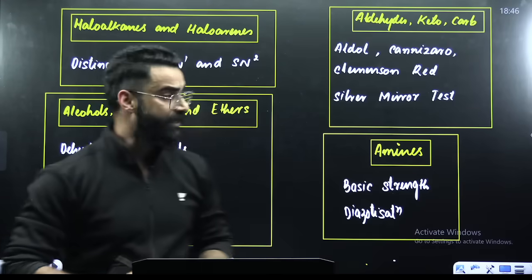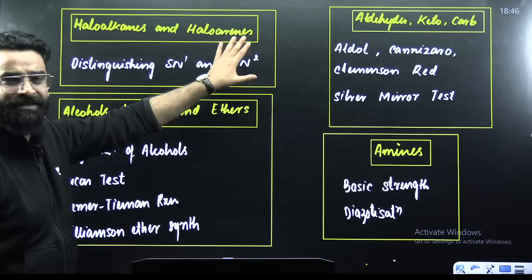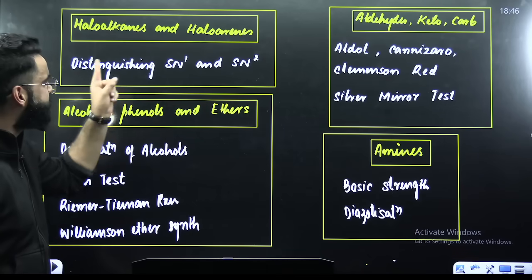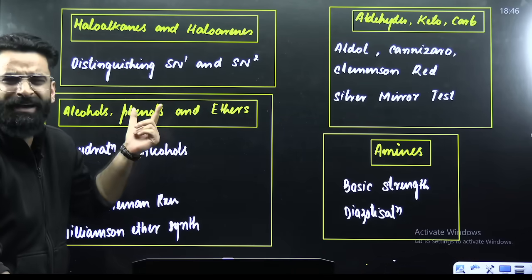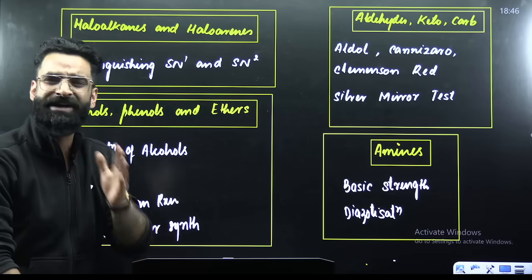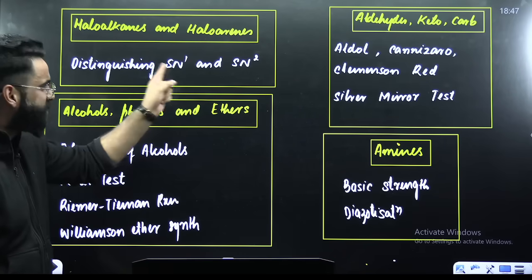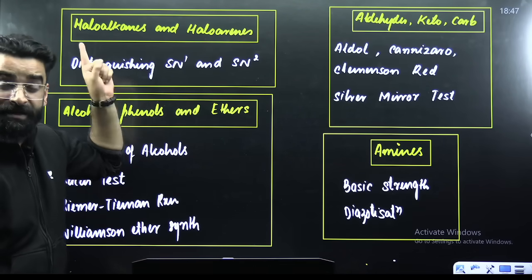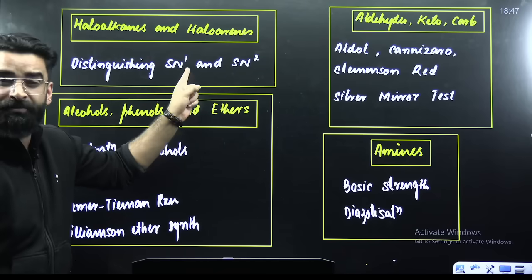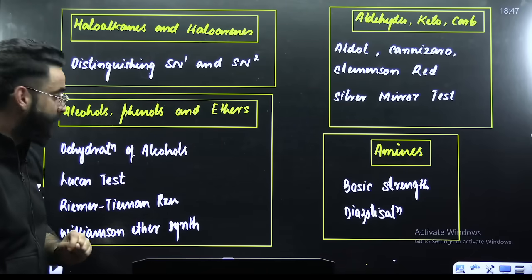Similarly, my dear students, if you look at your haloalkanes and haloarenes, here you have got distinguishing. You should know exactly how to distinguish SN1 from SN2 reactions. Questions have been frequently asked from this particular topic. This is the most repeated PYQ when it comes to the chapter haloalkanes and haloarenes.